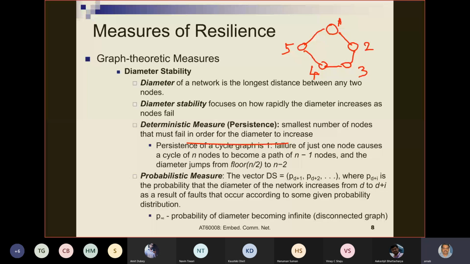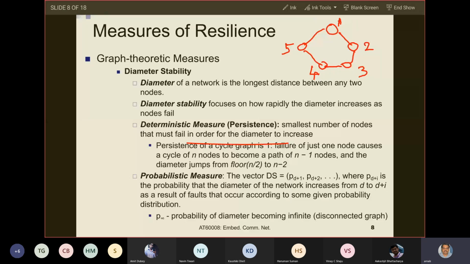If this is clear, then what is the diameter of a network? It is the longest distance between any two nodes. Likewise, like you found the distance between 2 and 5, you can find the distance between any other two nodes. There will be different node pairs in this network.